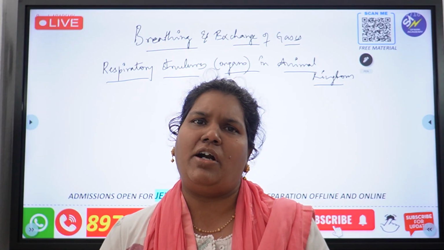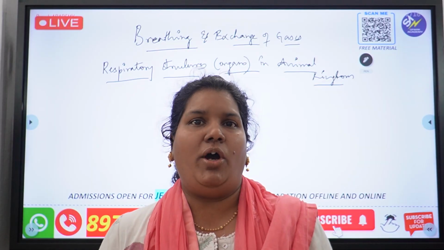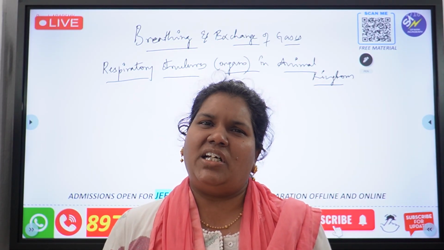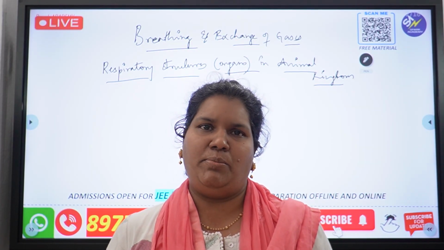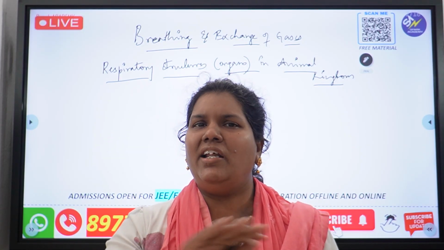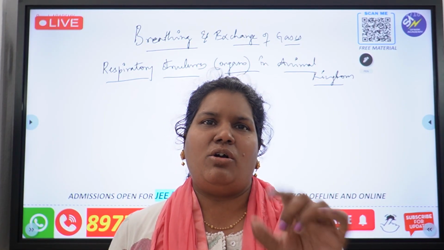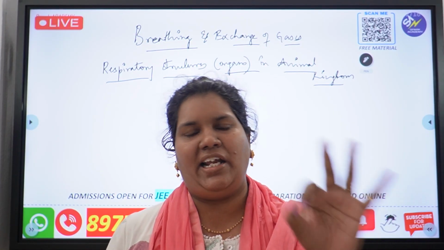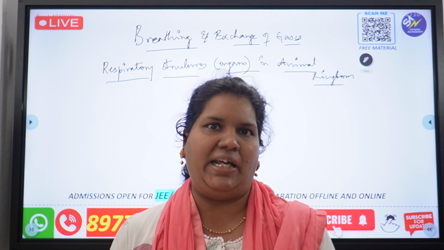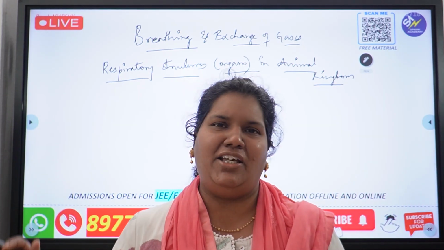Match the following type lo adugochu, direct adugochu, statement form lo adugochu, but you shouldn't avoid it. Introduction e kada ide avasrama ani anukokandi, because I told you before also, and I always tell my students, for NEET you shouldn't leave anything. Every nook and corner of the page you have to read and you have to remember and you have to learn by heart, except the page numbers, which I always tell, everything you have to read.